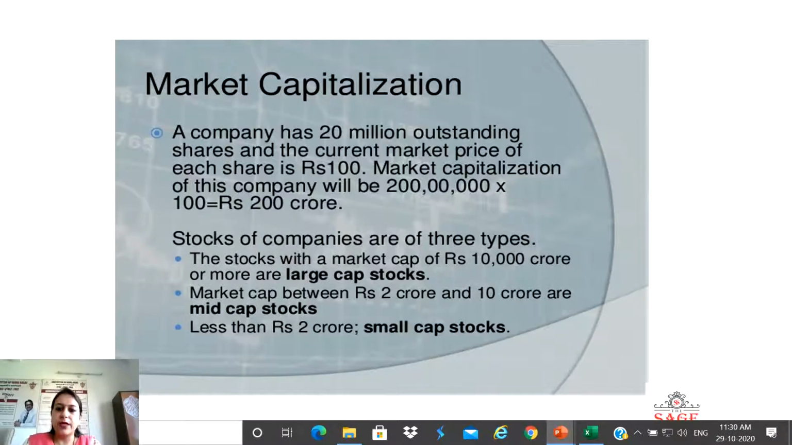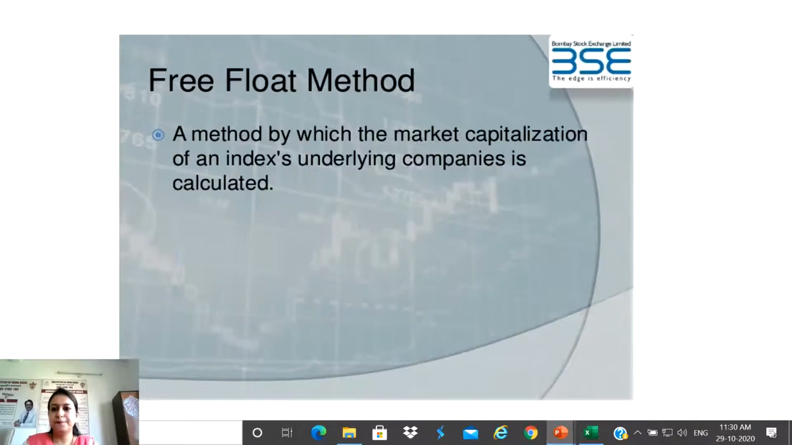Now the stocks of the companies are of three types: large cap, mid cap and small cap. But there is a criteria to divide the stocks of the companies into these three types. The stocks with a market cap of rupees 10,000 crores or more are called large cap stocks. Market cap between rupees 2 crores and 10 crores are mid cap stocks. Less than 2 crores are known as small cap stocks. But this is not at all a fixed criteria. This keeps on changing as the market changes. So we cannot say that this slab is a fixed one, right?